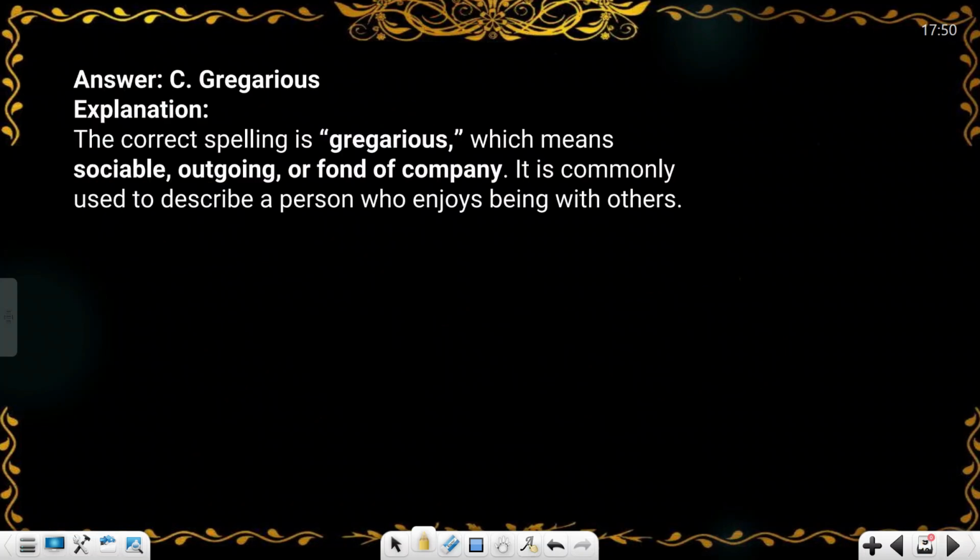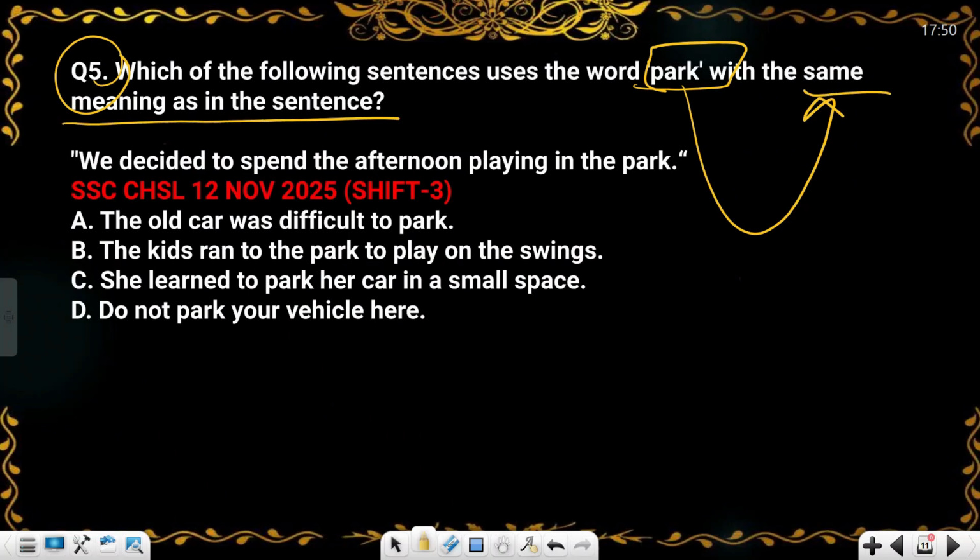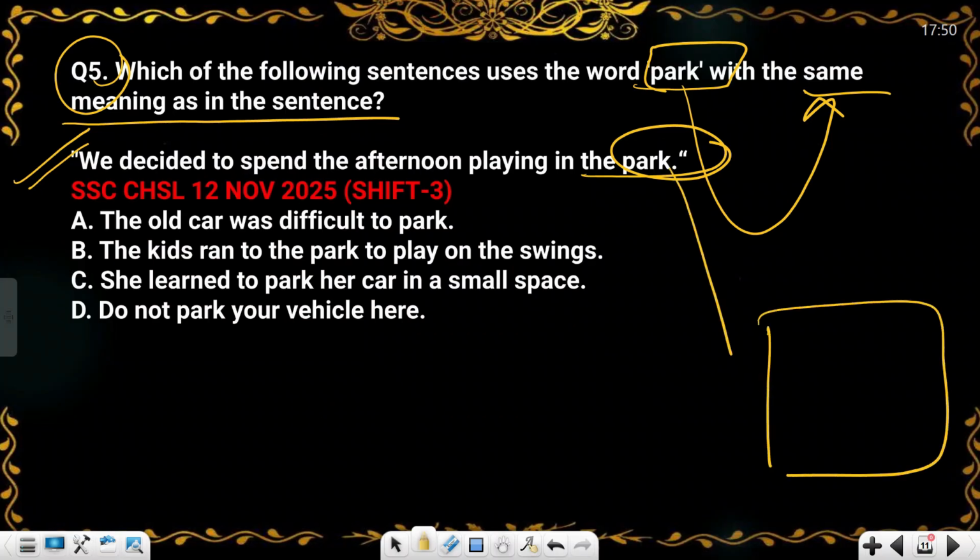Okay, let's move forward. Now in the fifth question, the word is park, and for this word we need the same meaning as in the sentence. What is the sentence? This is your sentence: We decided to spend the afternoon playing in the park. So here park is related to ground. In whichever option we see the word park related to ground, that will be your answer.